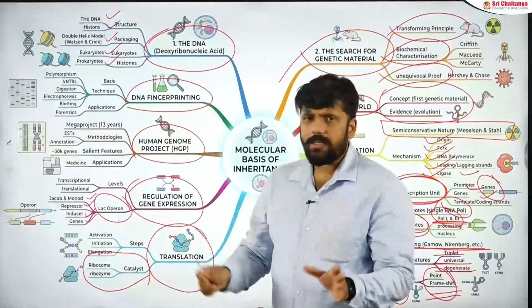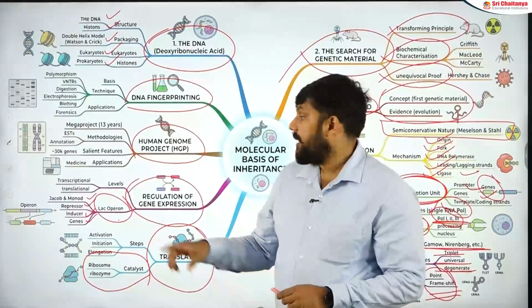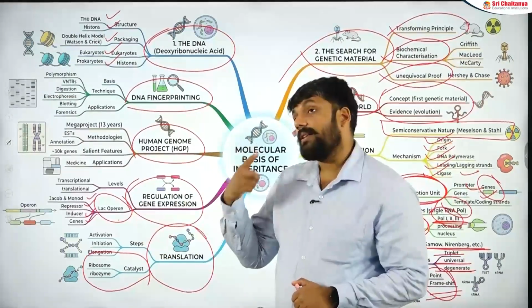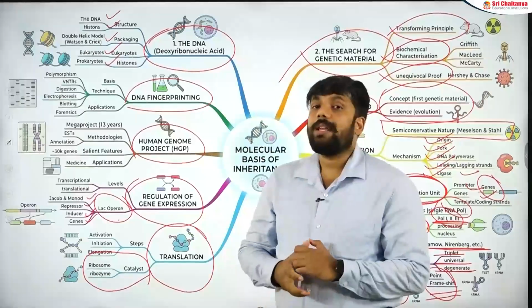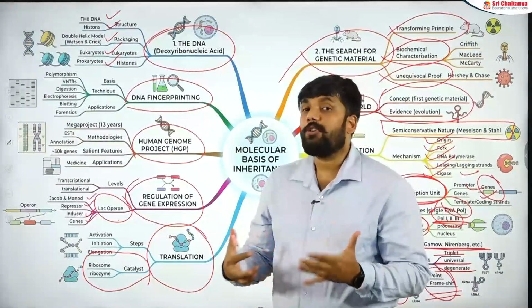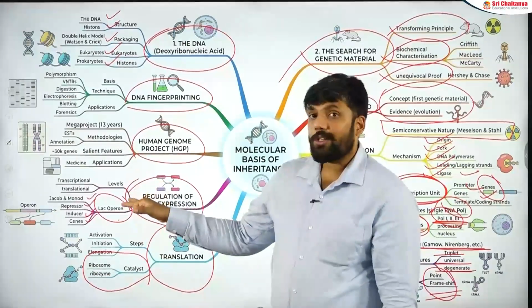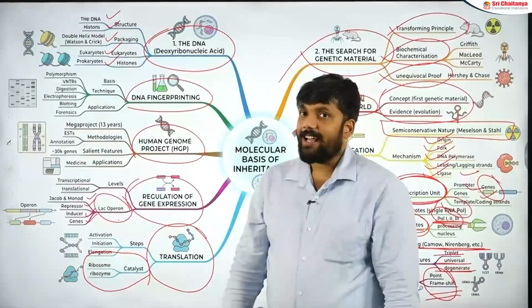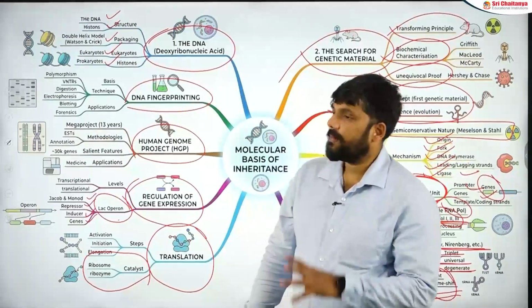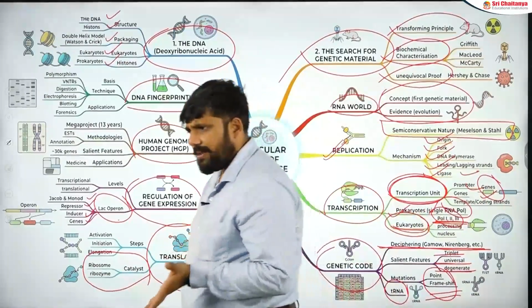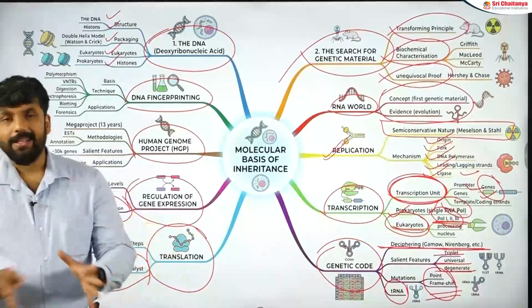Good questions come, NCERT lines come, but remember that a small part of the Lac Operon is mixed with the biotechnology section, where you talk about the lacZ gene, in which you do blue-white colony selection. The roots of that are actually seen in the Lac Operon section only. So this is an overview of the chapter, just to tell, okay, these are the things, so that nothing is missing out.